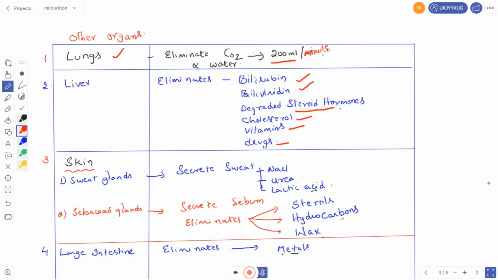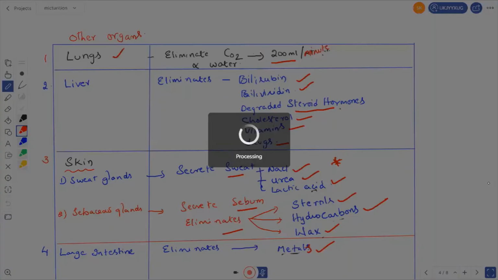Then skin. The skin consists of sweat glands and sebaceous glands. Sweat glands secrete sweat. What is the composition of sweat? The sweat consists of sodium chloride, urea, and lactic acid. This is one of the most asked questions. They'll be asking you these type of questions also. Next one, sebaceous glands. Sebaceous glands secrete sebum and eliminate sterols, hydrocarbons, and wax. And the large intestine eliminates metals also.